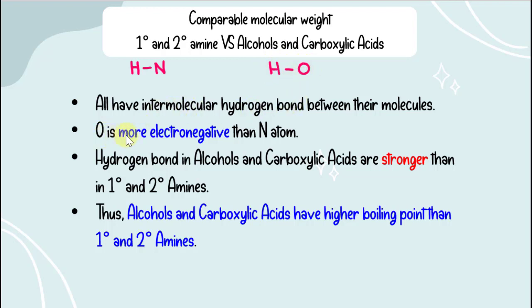Since oxygen is more electronegative than nitrogen, the hydrogen bonds in alcohols and carboxylic acids are stronger than in primary and secondary amines. That's why alcohols and carboxylic acids will have higher boiling points than primary and secondary amines.